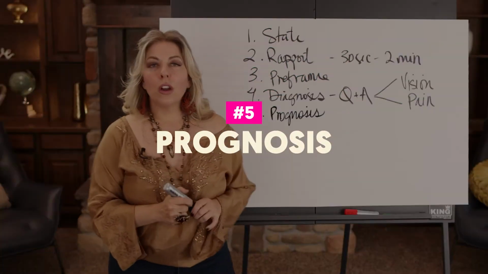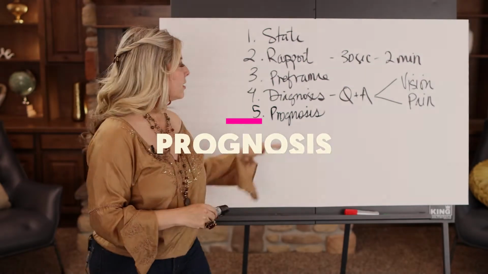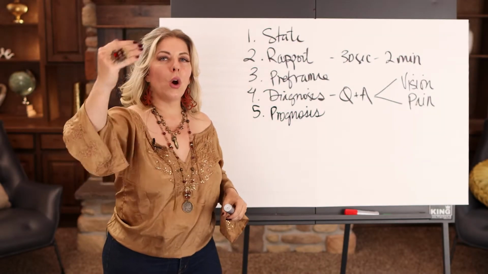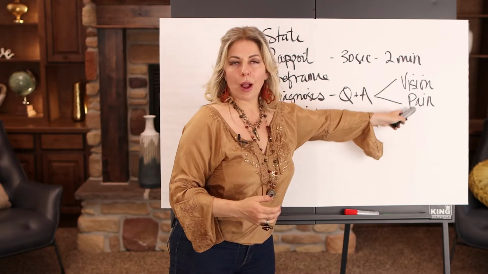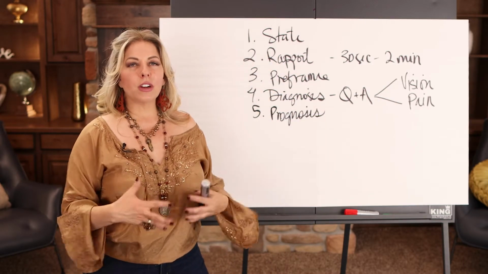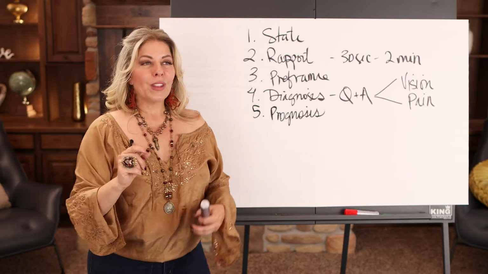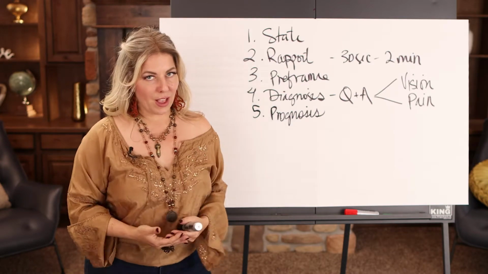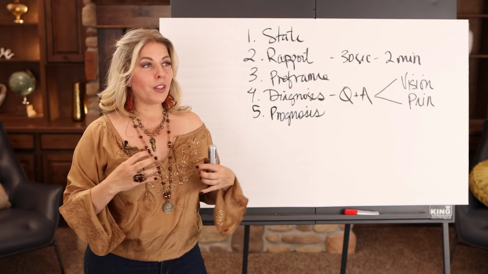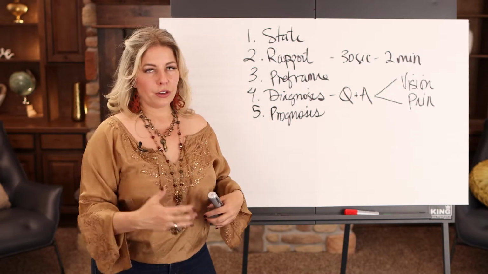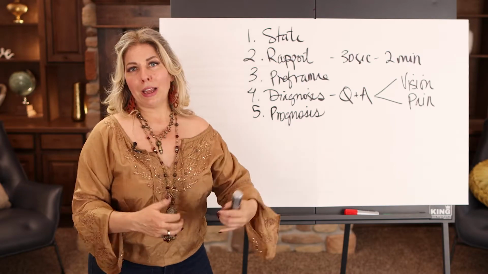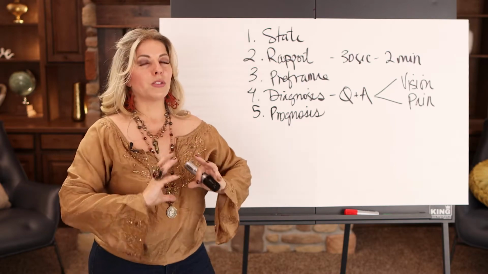That's different. What you want to do in the prognosis instead is to share where this is going. If the client does nothing, if they don't take any action around this, how are they going to end up? Where is it going to end up? And really what you want to do is you want them to answer that. You want them to understand that. So rather than you telling them, you're going to do this and it's going to be like this. If you don't take action on your diabetes, you're going to die or you're going to have your leg cut off. You don't want to be the source of that.